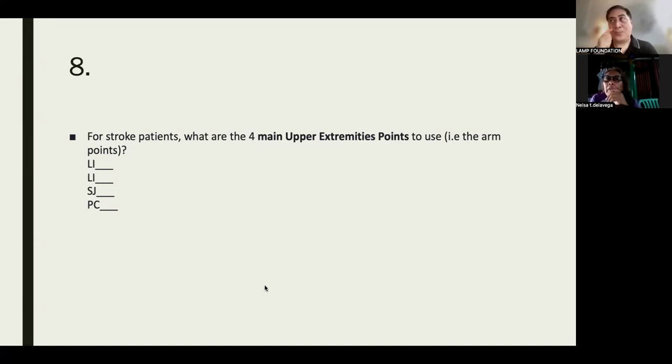If you've seen Dr. Palanca, the great, either the Sanjiao and pericardium 6, tuloy-tuloy yan, no? Parang it's like preparing for the Lent, no? So LI4, LI11, correct. Sanjiao 5 and PC6. Tuloy-tuloy naman yan eh. These are the 4 main upper extremities points.